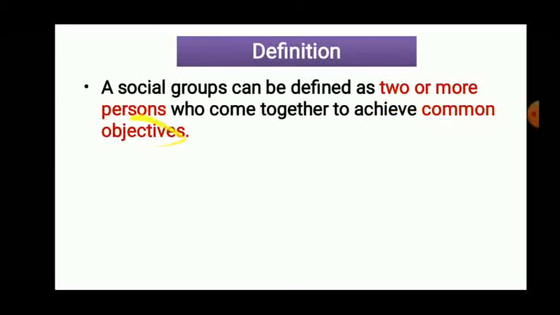The objective is common one. That is most important. Objectives are not personal. That means the same objective is for two persons or more than two persons, and to achieve that objective, those people come together. So that we can refer to as a social group. For example, the common objective could be drinking water facilities for the village, for that particular area, or an approach road for that village. So that we can refer to as a common objective. So to achieve that common objective, if people come together,